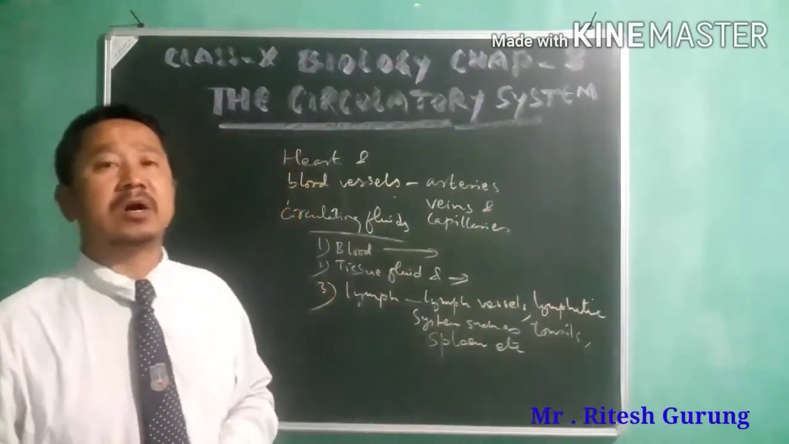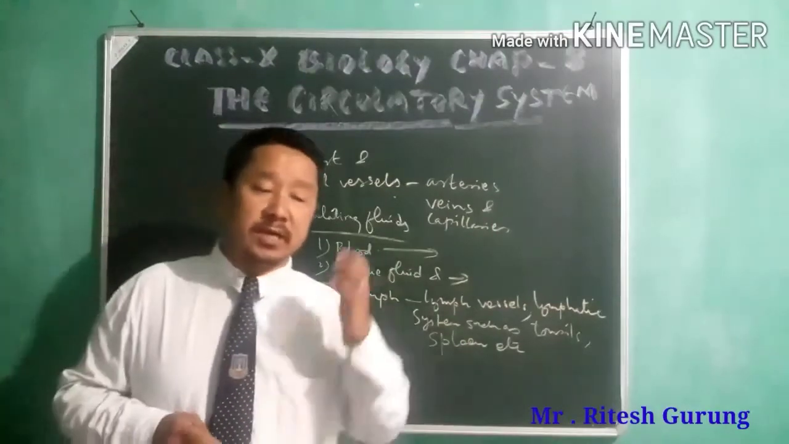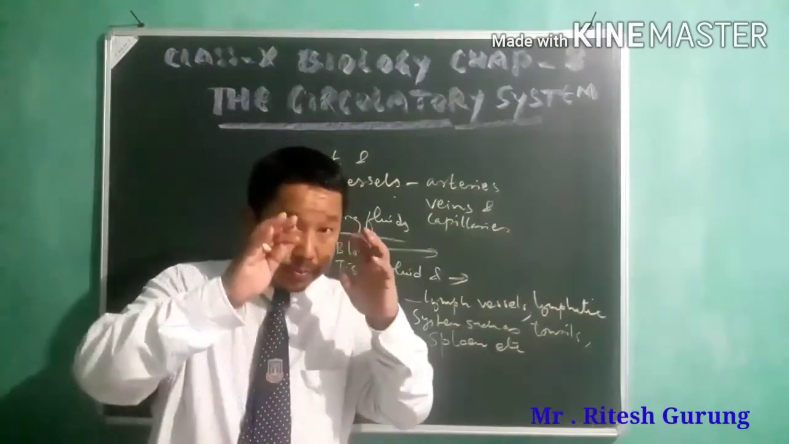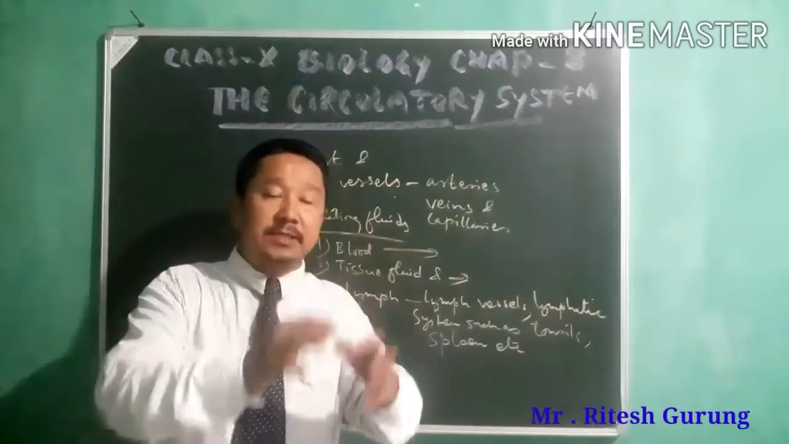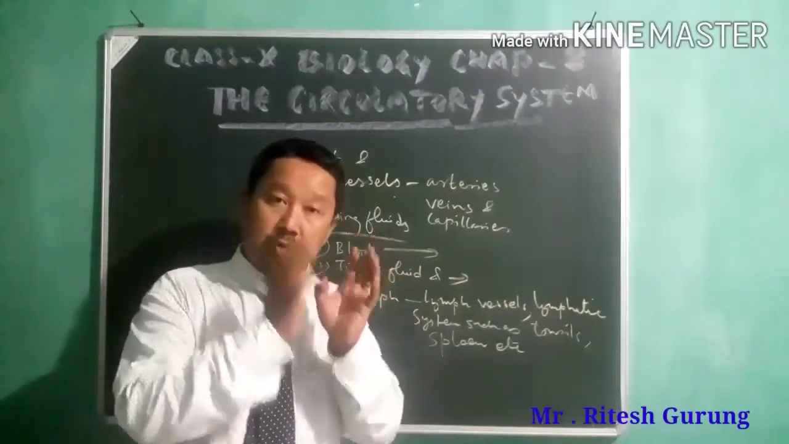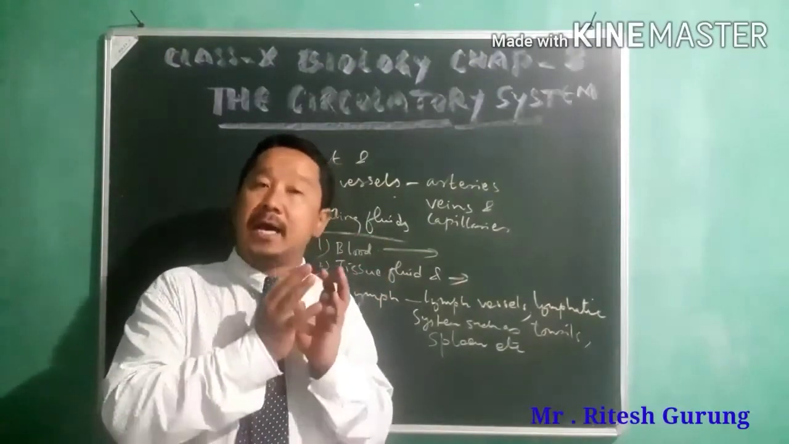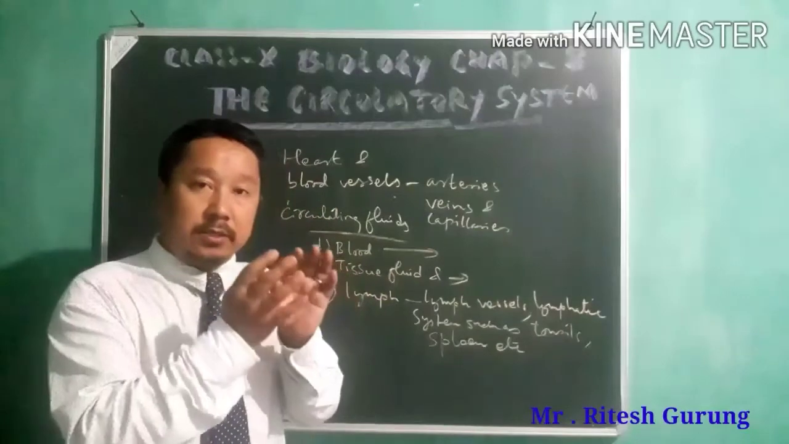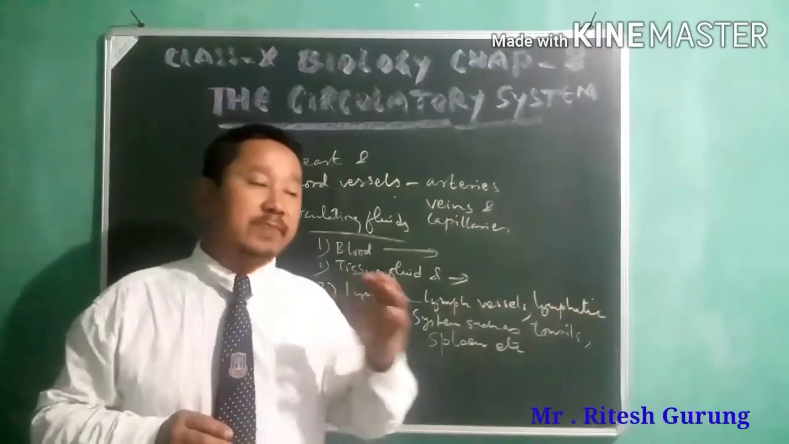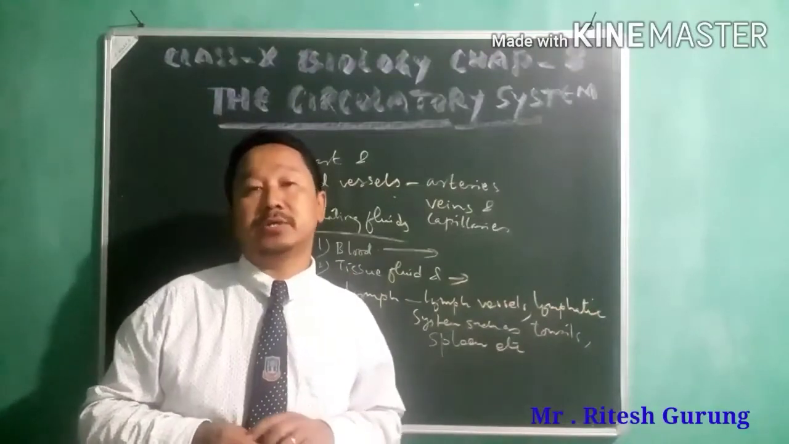Then hormones. As we all know, hormones are produced by the endocrine glands. From the site of secretion, that means from the place where those hormones are secreted, they are taken to the different regions by means of the circulatory system itself.